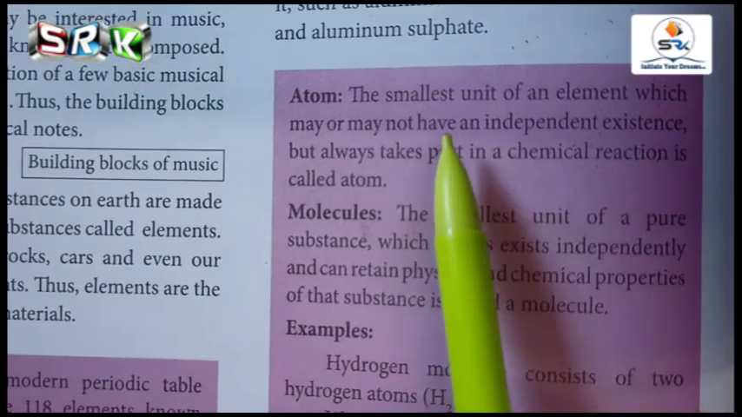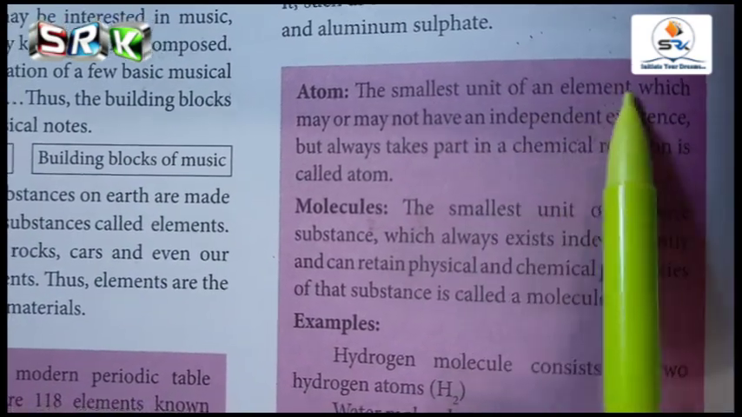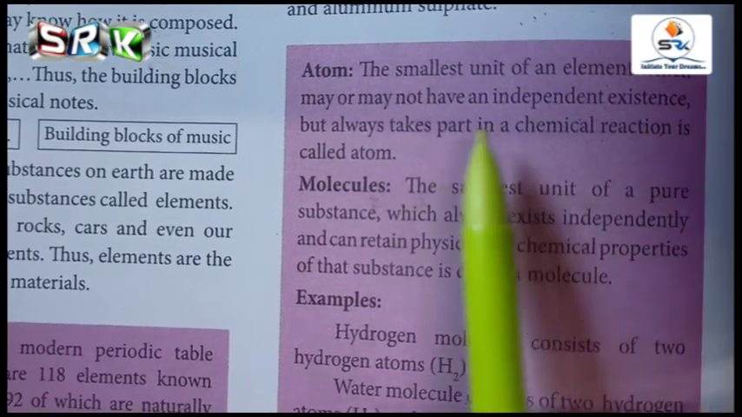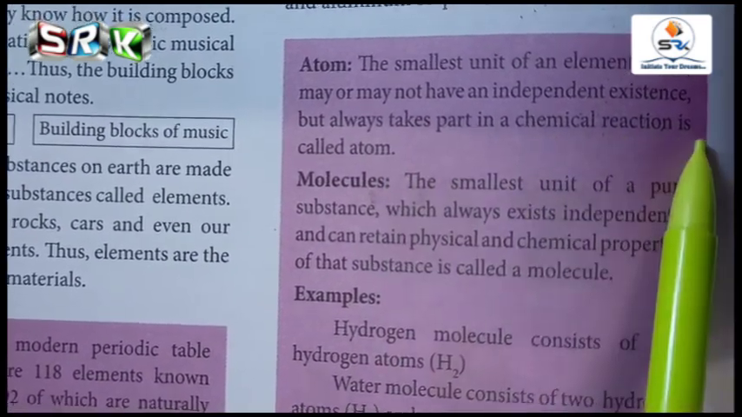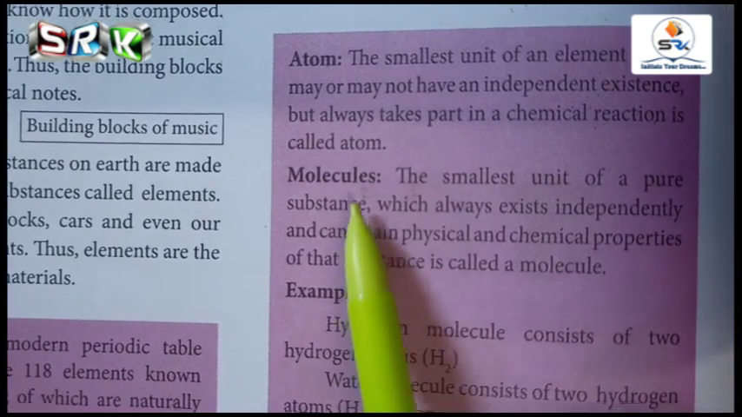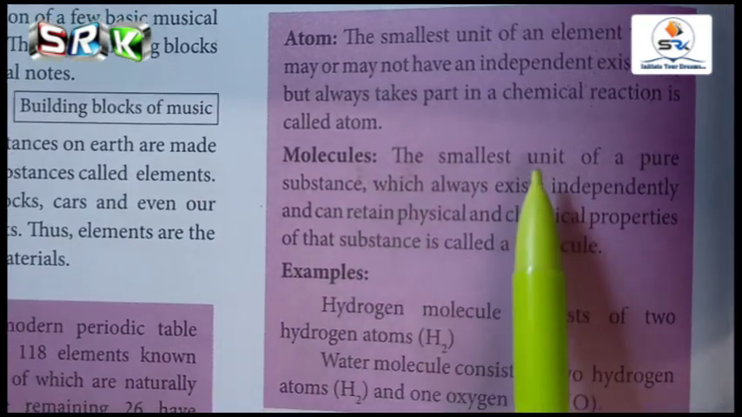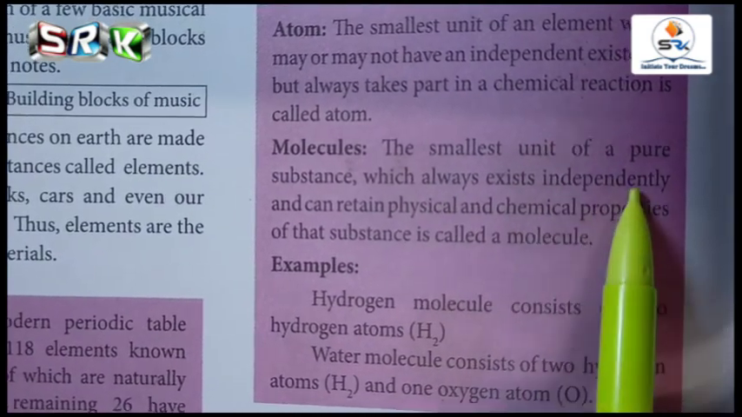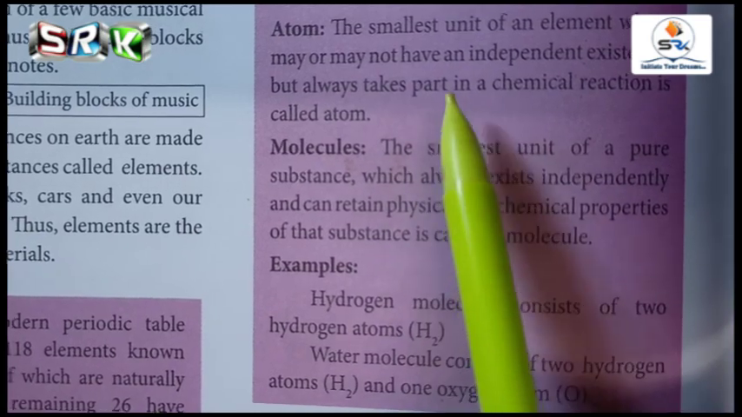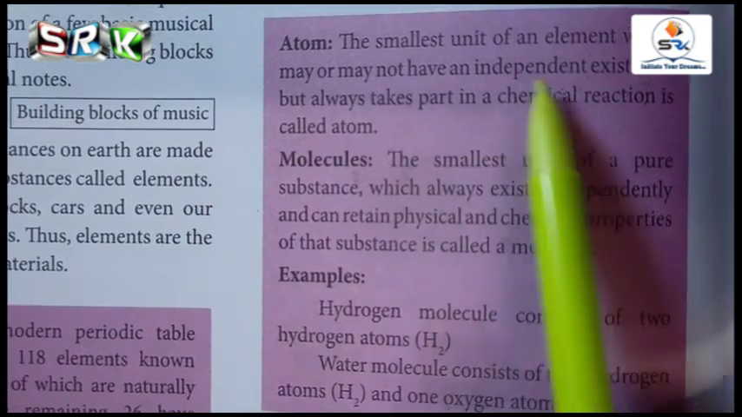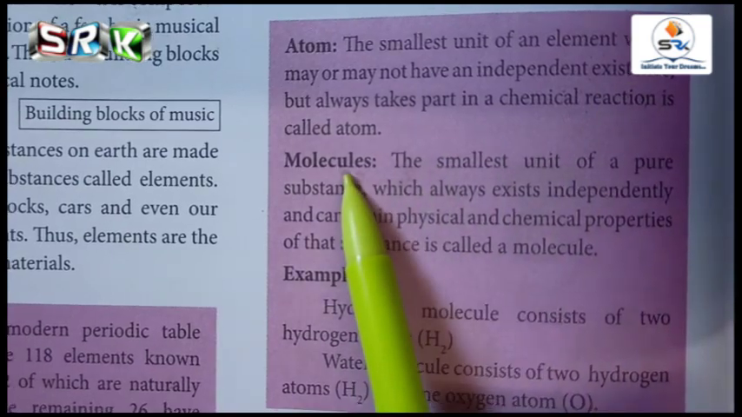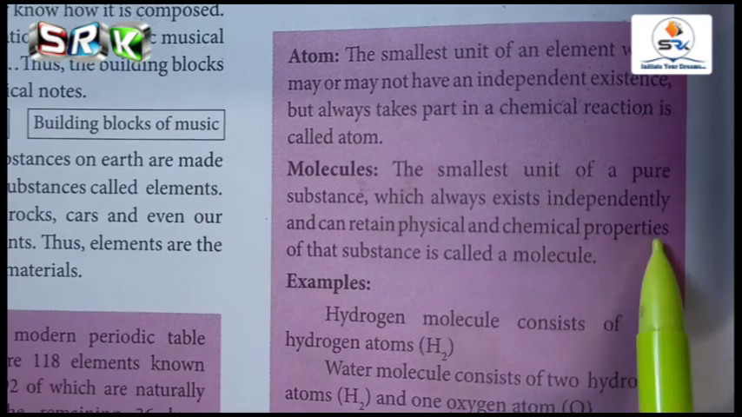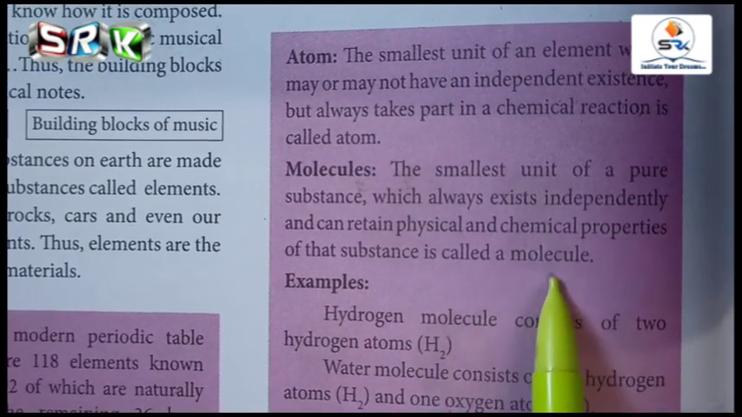So what definition have we seen for an atom? The smallest unit of an element which may or may not have an independent existence but always takes part in a chemical reaction is called an atom. Next is molecules: the smallest unit of a pure substance which always exists independently. Atom may or may not have an independent existence, but a molecule always exists independently and can retain the physical and chemical properties of that substance.